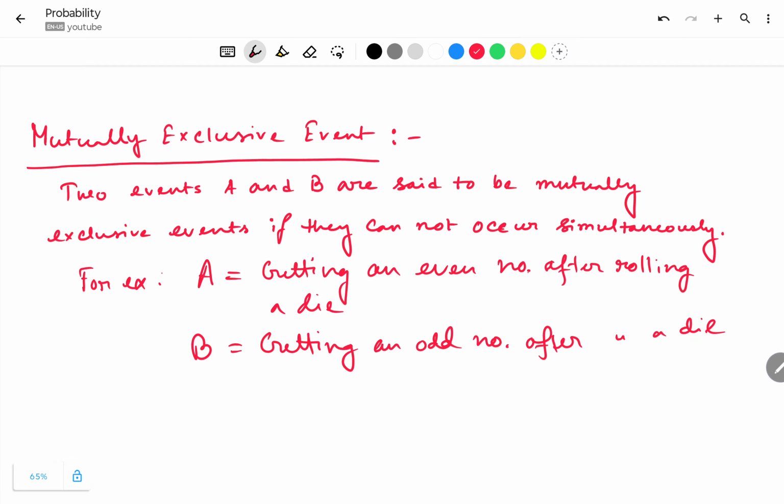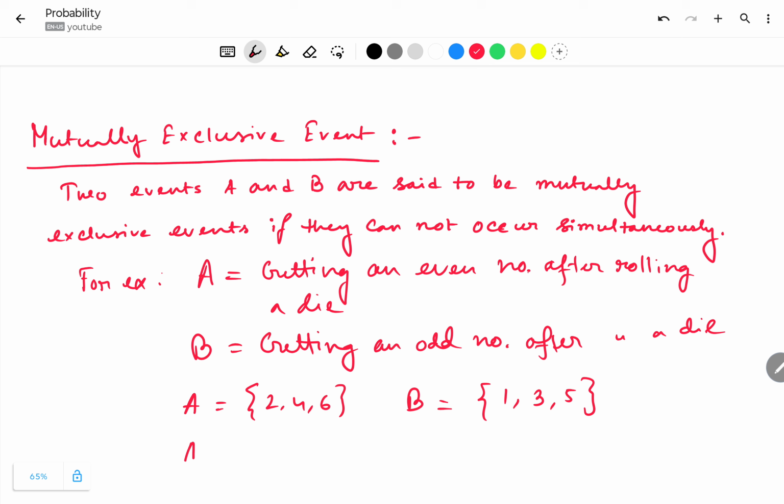That means when we roll a die, we can get for event A 2, 4, and 6, and for event B, we will get 1, 3, and 5. So there is no number which represents both the odd number and even number. So these two events cannot occur at the same time. This type of events are known as mutually exclusive events.